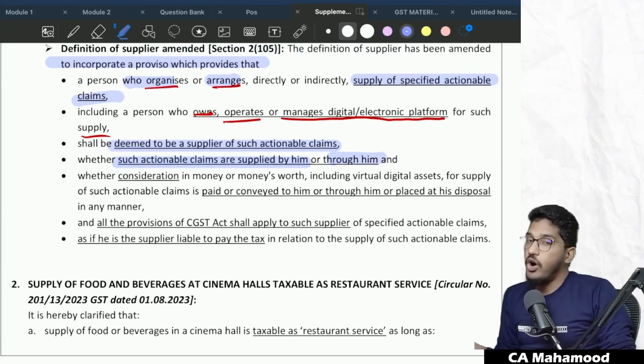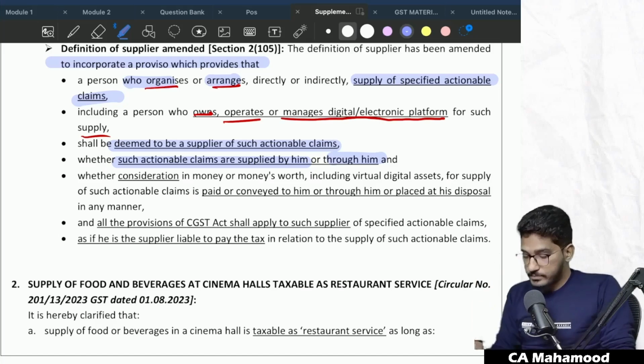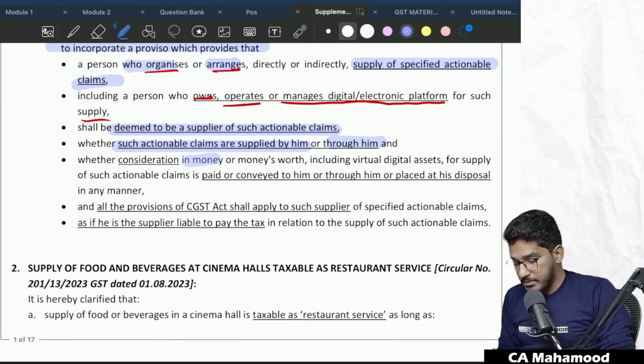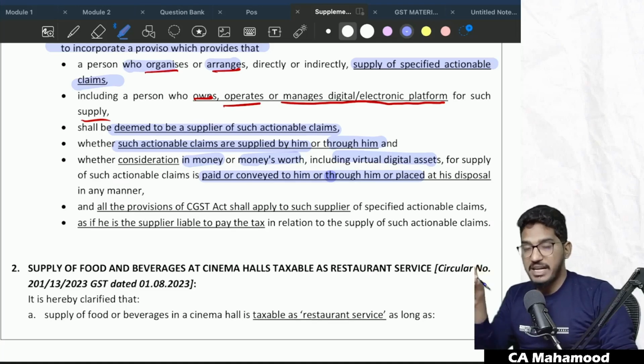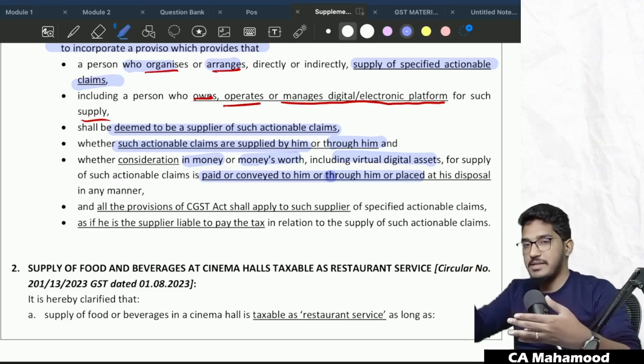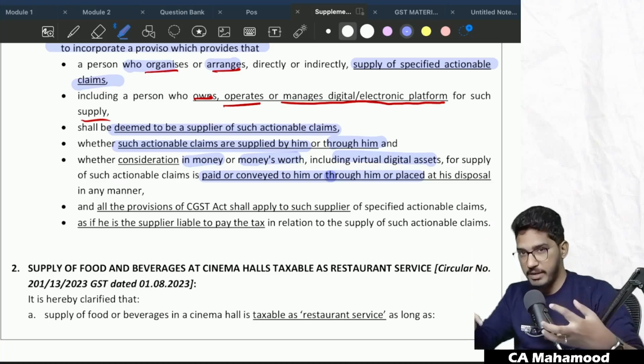whether such actionable claims are supplied by him or through him, whether he is directly supplying or someone is supplying through him, and whether the consideration is in money, money's worth, or virtual digital assets, for supply of such actionable claims, is paid or conveyed to him, through him, or placed at his disposal in any manner. That means you are the person who is organizing or arranging that specified actionable claim, or you are the person running a website or an app through which that supply is happening, and you are the person through whom the money or money's worth is passing, or you are holding that money.